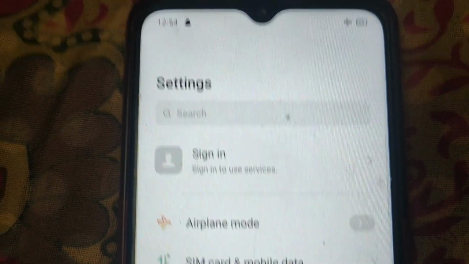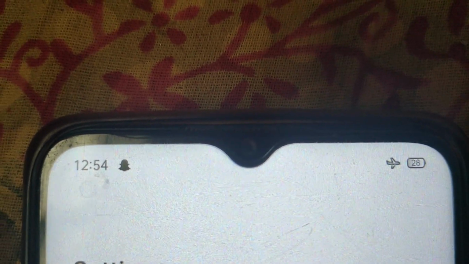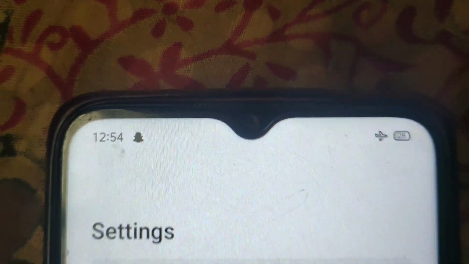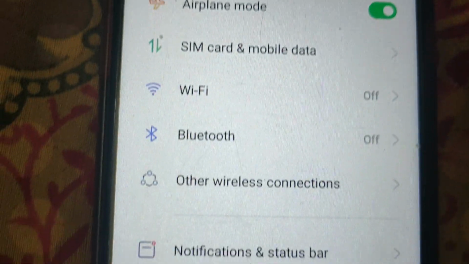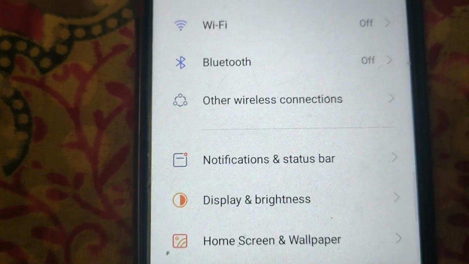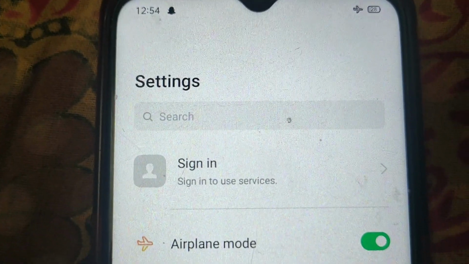Once you turn on, you will see this symbol, airplane symbol, in the top bar of your mobile device. So this is the method you can turn on or turn off airplane mode in mobile device.